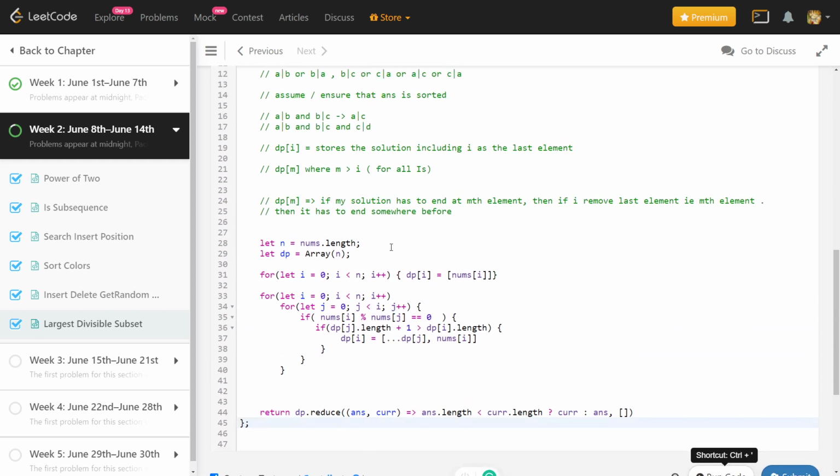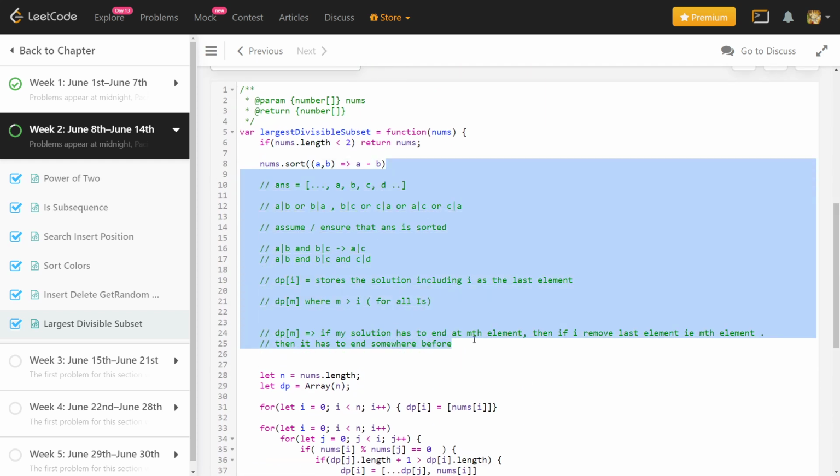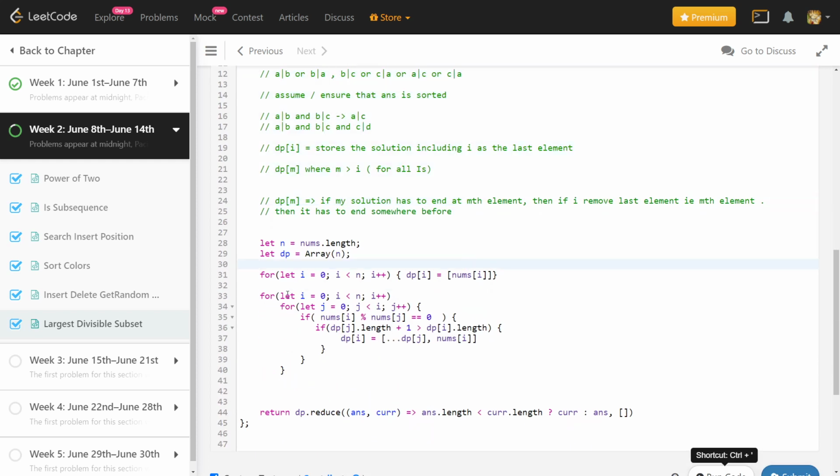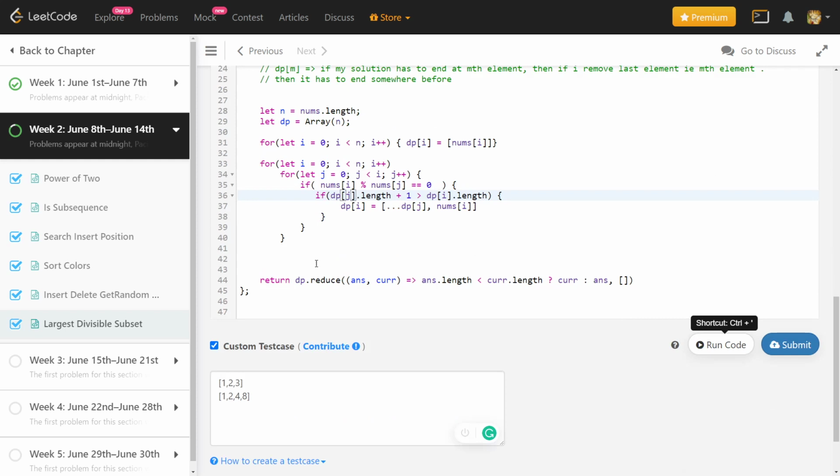There is one more thing which can be improved. I'll just tell you what it is. Here, you see that we are storing the DP. Every element of DP is a subset of the array, right? But this statement here where I'm updating DP actually copies all the elements from the jth DP into the ith DP. So this will be linear, and I am doing this for all the previous indices. So this complexity is actually very bad, but we can do better. Maybe you can try to improve this solution.